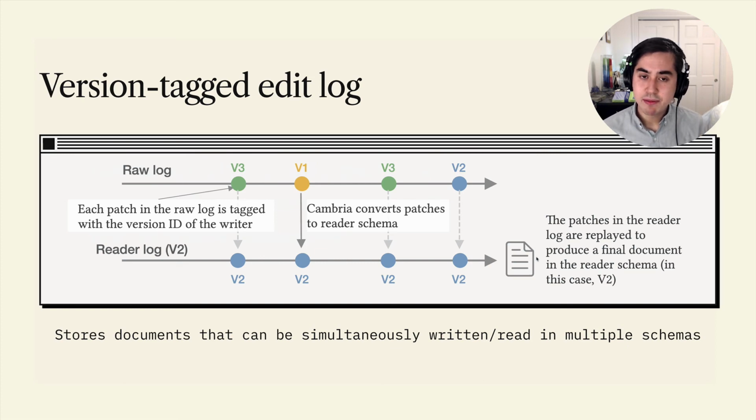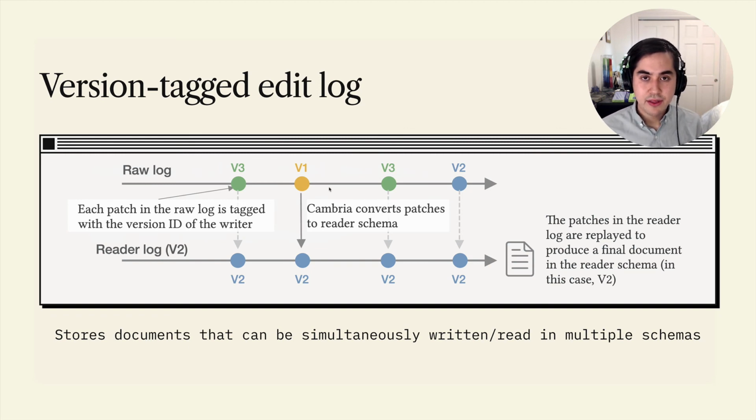This approach has a couple interesting advantages. One is that we can incrementally apply these translations, so as we have new edit operations come in, we don't need to retranslate the entire state. A second advantage is that at write time, we don't necessarily need to know about all the schemas that could exist in the future. So if we created a new schema and added the relevant lenses to our graph, we could still interpret these writes in terms of that new schema later on. And this is particularly useful in a decentralized context.